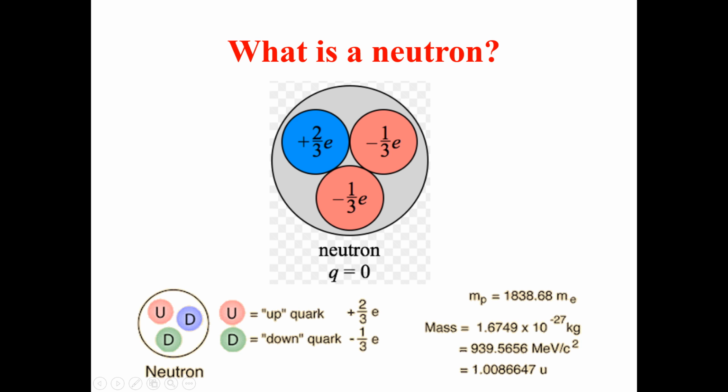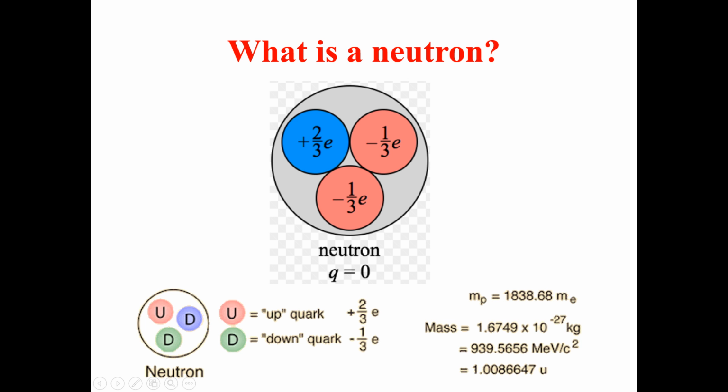So what is the mass? You know that the mass of the neutron is almost equal to the mass of the proton, which is 1838.68 times the mass of the electron. That is, the mass of the neutron is equal to 1.6749 times 10 raised to the power minus 27 kg.